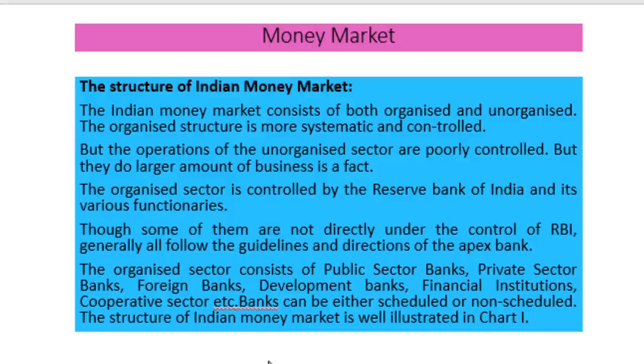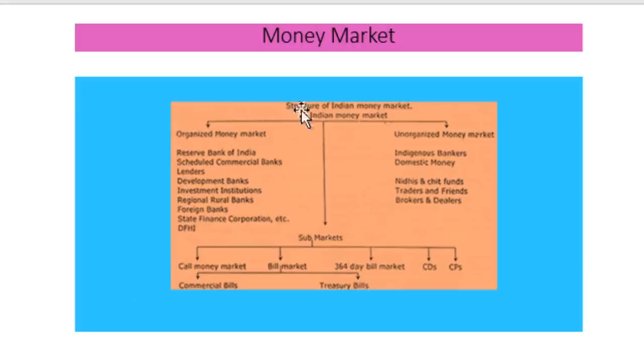Whereas the unorganized sector is not under the control of the RBI, the organized sector is under the control of the Reserve Bank of India. The organized sector consists of the public sector, private sector, banks, foreign banks, financial institutions, etc. And this structure is given in this chart. That is, the Indian money market consists of both organized and unorganized sector and submarket.